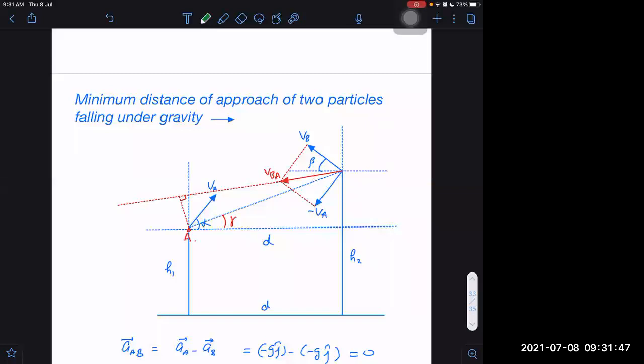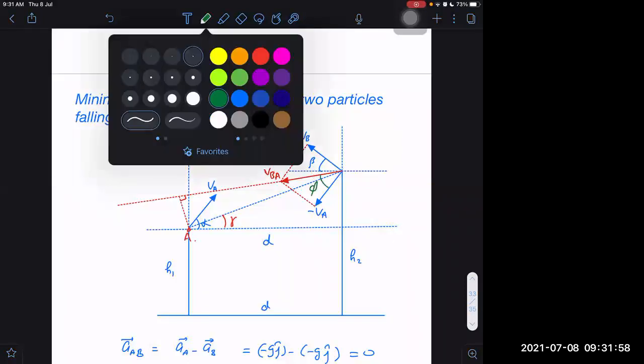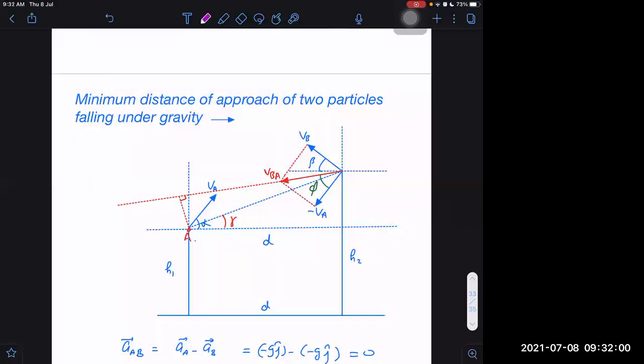Let it be phi, this resultant angle. And then we get alpha. This angle is alpha, right? Alpha with this color.